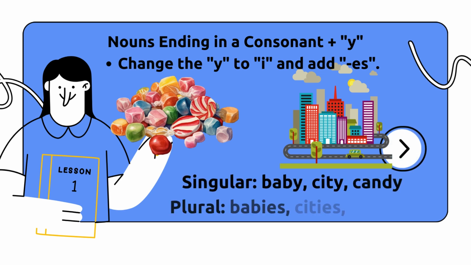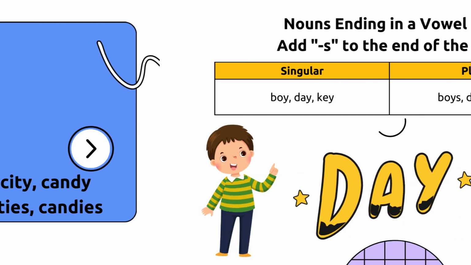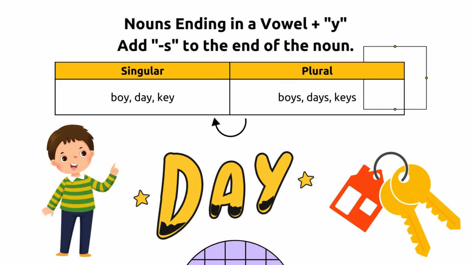Nouns ending in consonant y. Change the y to i and add es. For example, baby, babies, city, cities, candy, candies. Nouns ending in vowel y. Add s to the end of nouns. For example, boy, boys, day, days.